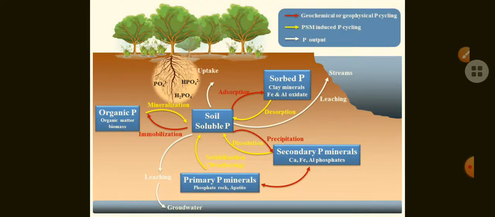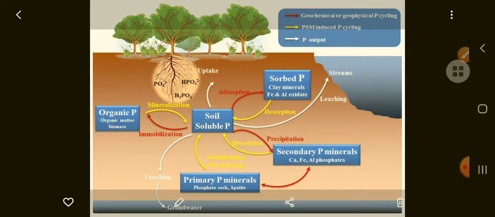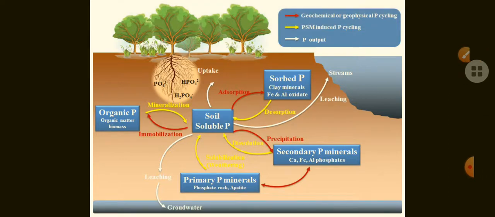It is related to minerals. Here the reservoir pools are rocks. Rocks contain the phosphorus, but it is not in soluble form, and most of the content remains in the reservoir pool, in the soil, in rock form. Most of the phosphorus is present in the reservoir pool only, and very slowly it is entering the cycle, into the soil again, then plants to animals. So slowly it is entering.